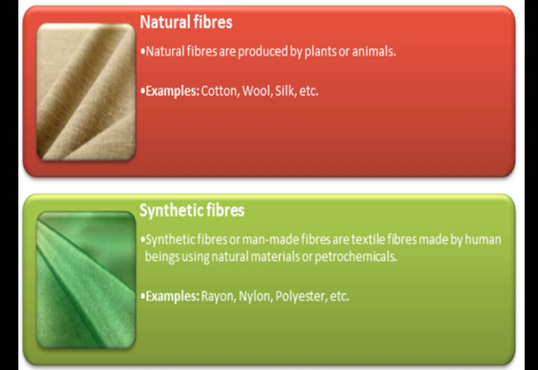Now next are the synthetic fibers, also known as man-made fibers. These fibers are made by human beings by using natural materials. Here human beings are making the fibers, but we are involving nature also, by using natural materials to make these fibers. The examples given are rayon, nylon, polyester, etc.